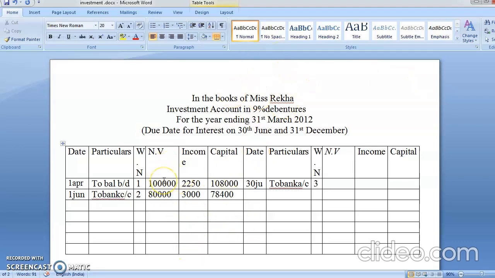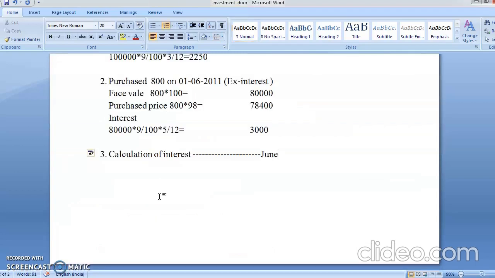So 1 lakh was your earlier figure, 80,000. So right now on 30th June, how many face value investment you are having? You are having an investment of 1,80,000. So interest will be given fully on 1,80,000. Are you getting me? Whatever is the value of interest at the day of interest, you will be getting full.